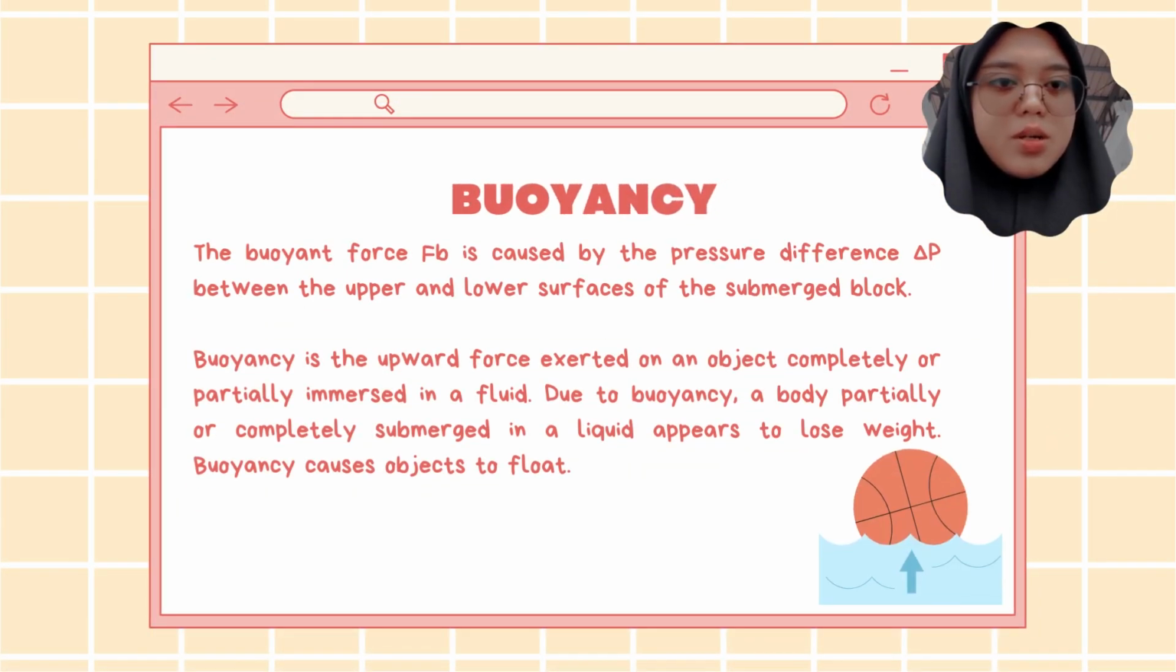Next, we talk about the topic of buoyancy. The buoyant force is caused by the pressure difference between the upper and the lower surface of the submerged block. Buoyancy is the upward force exerted on an object completely or partially immersed in a fluid. Due to buoyancy, a body partially or completely submerged in a liquid appears to lose weight. Buoyancy causes objects to float.